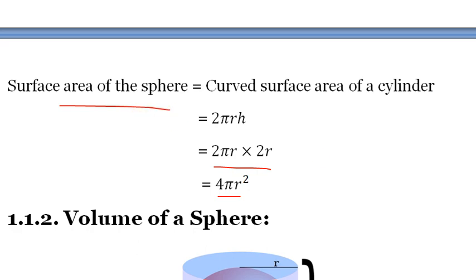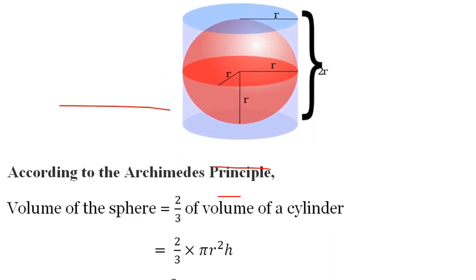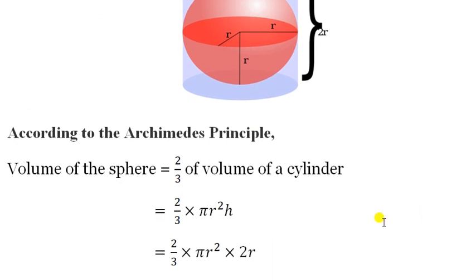Similarly, we can find the volume according to Archimedes' principle only. He said that the volume of a sphere is equal to two-thirds of the volume of a cylinder. We got the formulas from the cylinder only, and the cone, and see, the sphere also from the cylinder. So the cylinder is very important. All the formulas we can obtain from the cylinder only. So two-thirds of the volume of a cylinder, and the volume of a cylinder we know is pi r square h. And again we have to replace h by 2r, because height is equal to diameter and diameter is 2 times r.